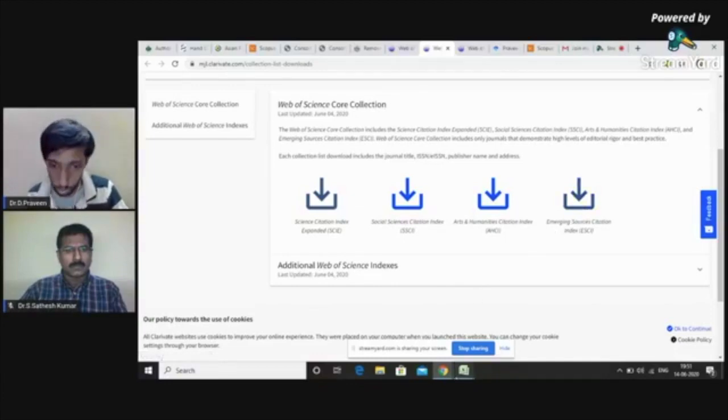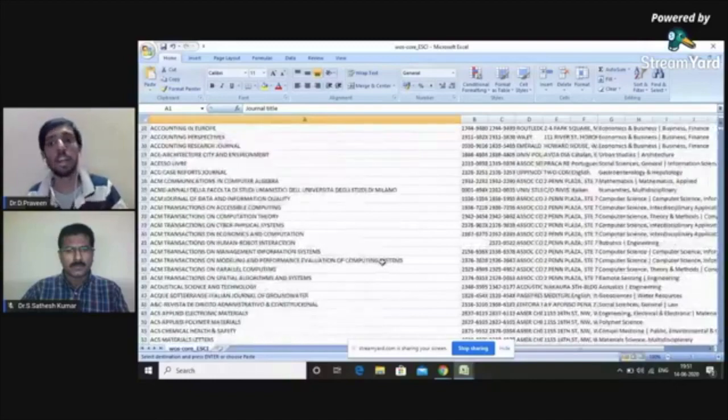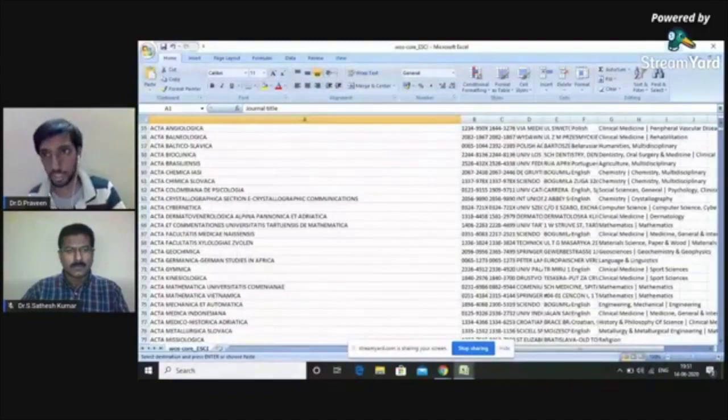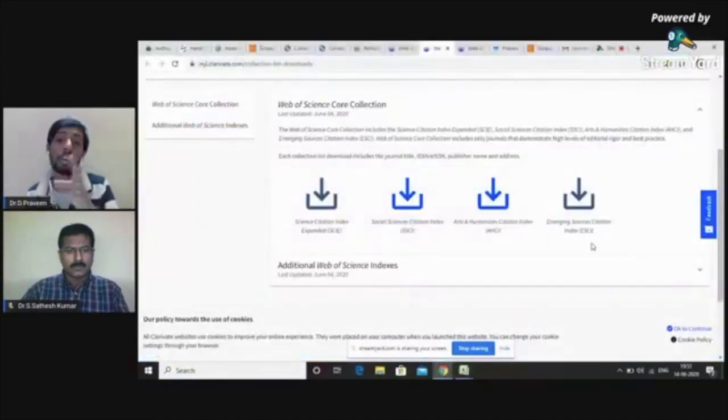So you can download the list from the Emerging Sources Citation Index. You have a list of various journals that are included in it. The difference between the Emerging Sources Citation Index and the Science Citation Index Expanded is this: when a journal publisher wants to index his journal in Web of Science, initially, if the journal has certain basic qualities, it is included in the Emerging Sources Citation Index.